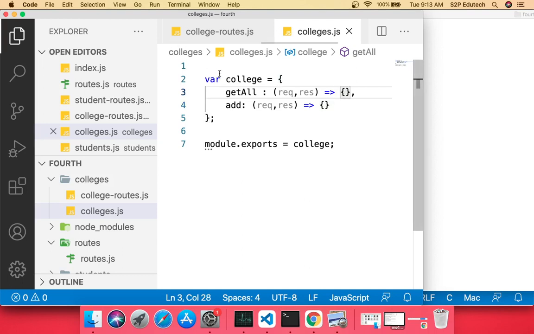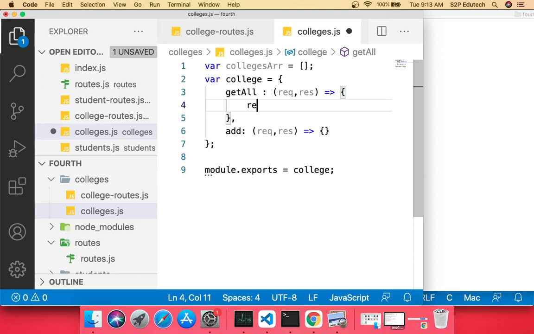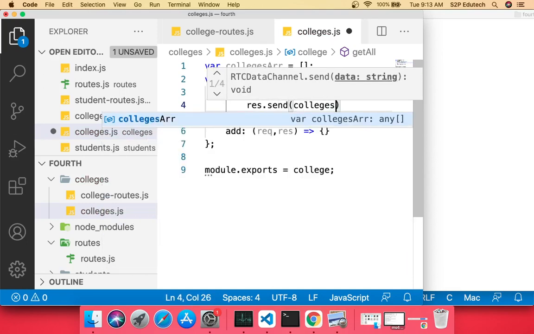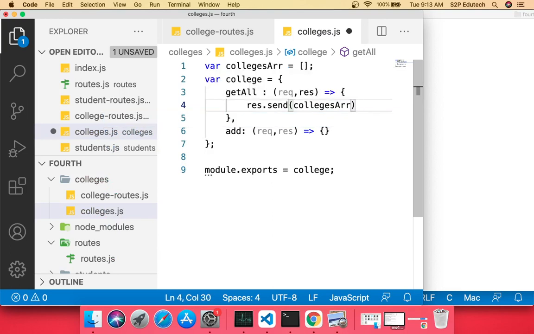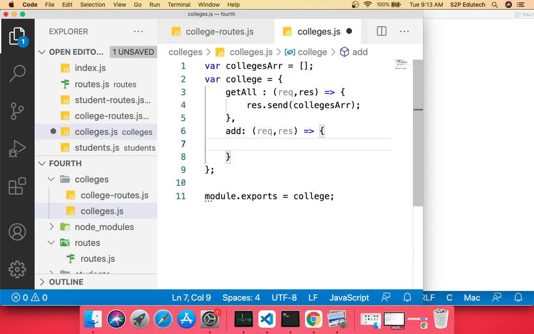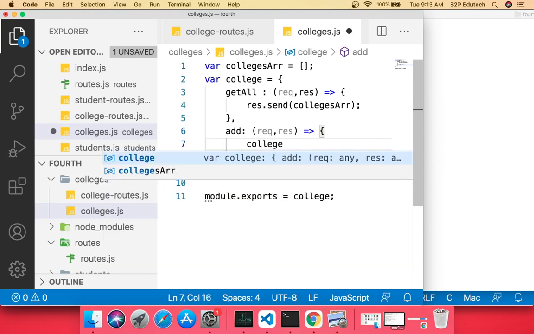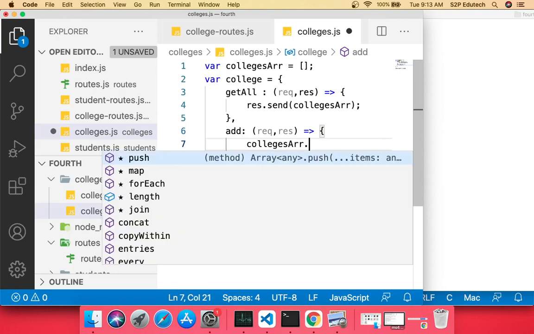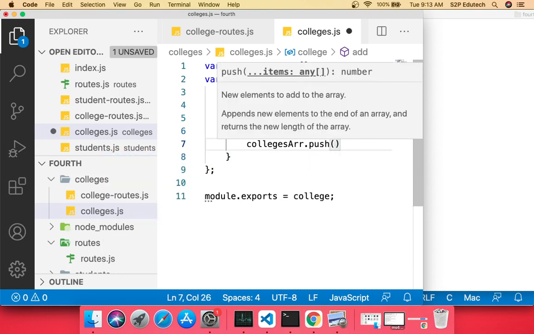Inside this, okay, before that I'll also have an array of colleges. So I'll say var colleges equals to a blank array, or I'll call collegesArr, which is equals to a blank array. Right, so inside getAll, I will simply say response.send collegesArr. Inside add, I would say collegesArr.push, and what will I pass?